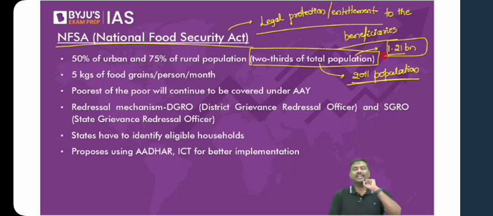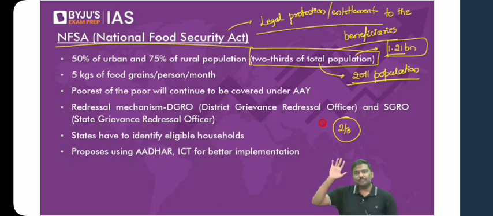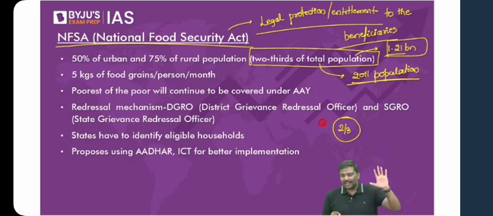Point number 1. Point number 2, now think of it and tell me, you are supposed to cover 2/3 of the total population in India. How many of you believe that we should cover the same population in urban India as well as rural India? How many of you believe that what is fair is that we should cover equal population from urban India as well as rural India? That is, let's say you want to cover 60 people, you will cover 30 people from the rural part, 30 people from the urban part. Does it make it fair? Does it promote equity? Of course, no.